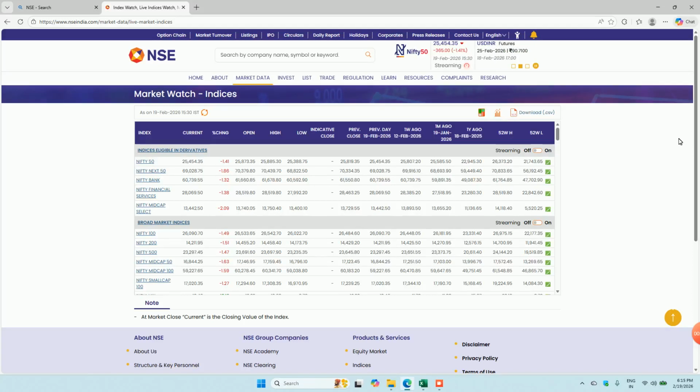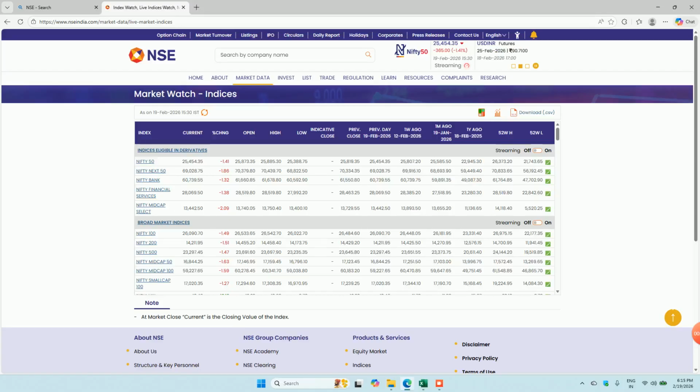Indices is the list of companies which are dominating the market or which drive the market. For example, Nifty 50 is an index of all the companies listed on the NSE. However, those 50 companies have more weightage, and based on their price, Nifty will go up and down, and this will impact the entire market.